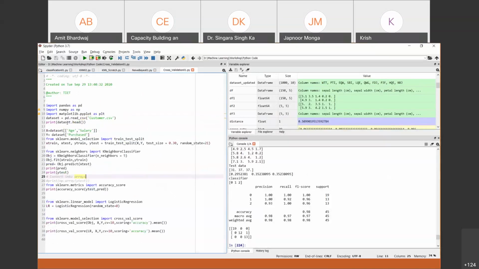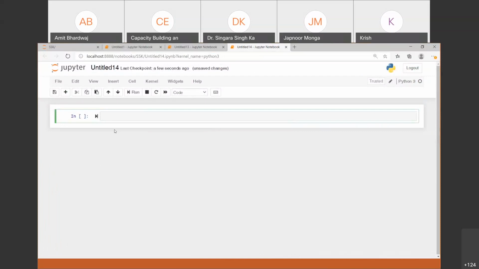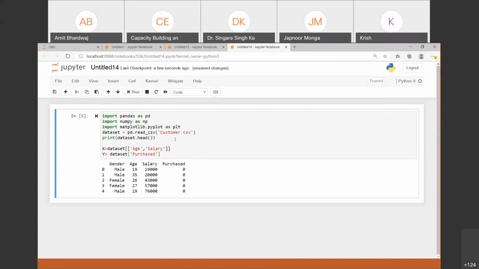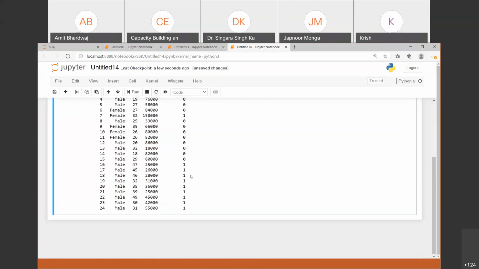So what we have done here, we have taken the same data which I mailed to you people. Let's copy paste directly to save time. Okay, so this is my customer.csv. It has 4 features: gender, age, salary and purchased. And it has 2 classes. If I remove the extra part, then you can check it. Okay, this is my overall data.